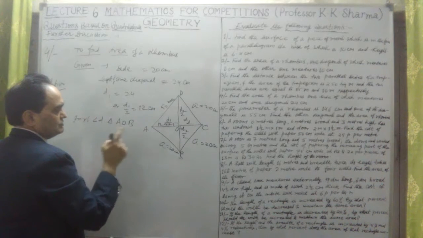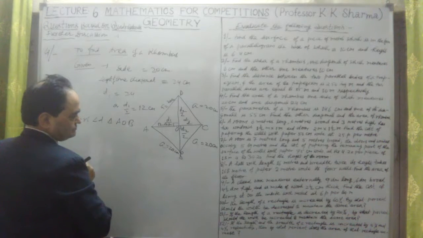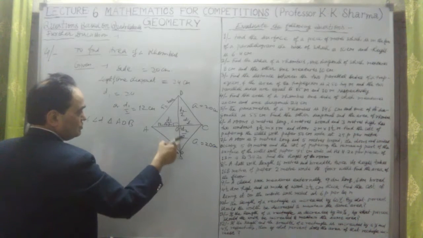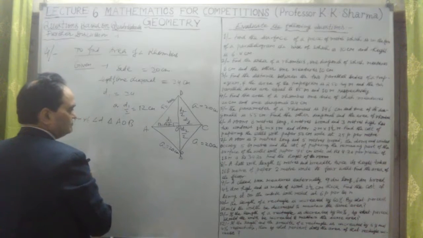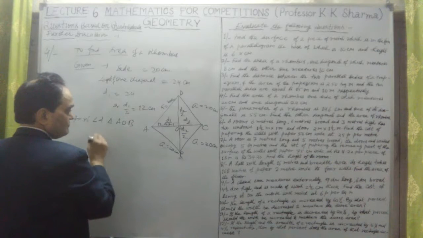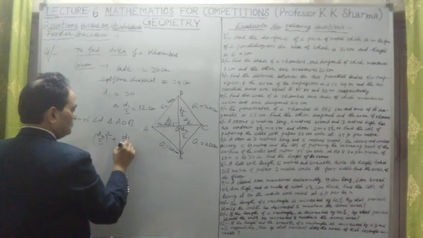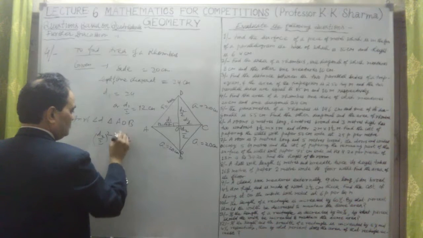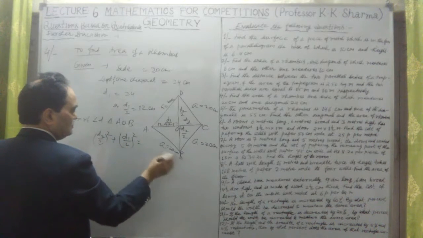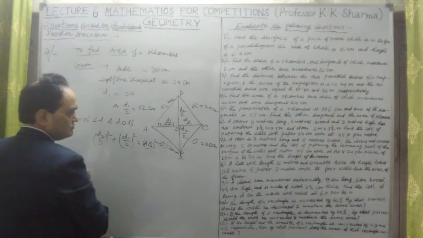Now we have to find out D2 by 2. So D2 by 2 whole square plus D1 by 2 whole square is equal to AB square.